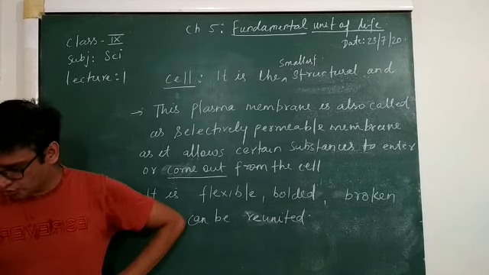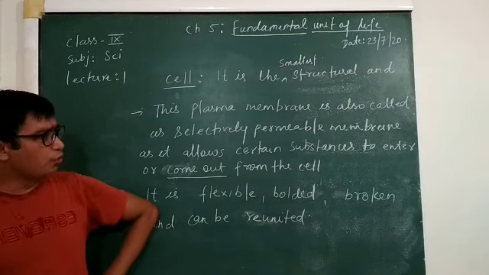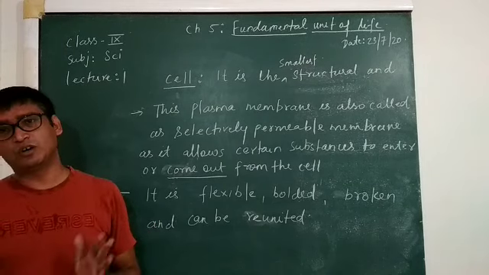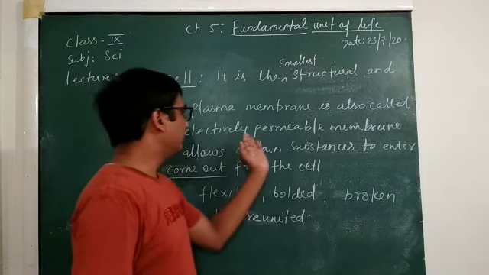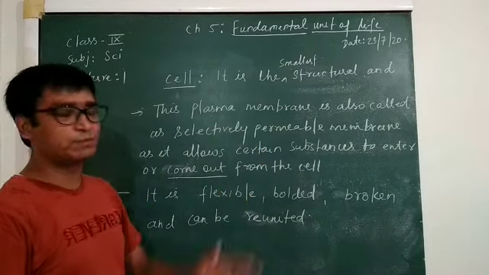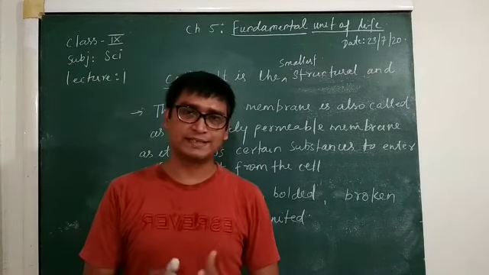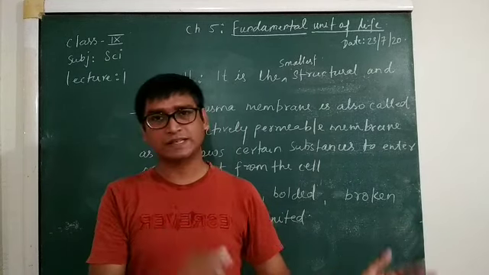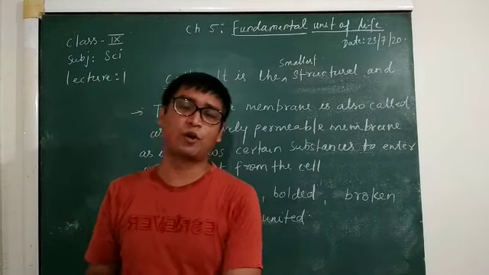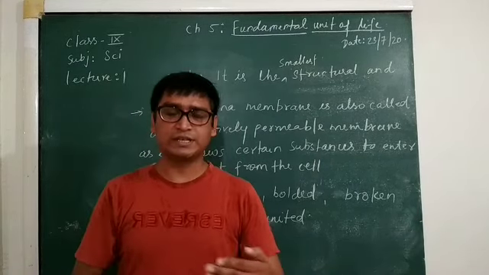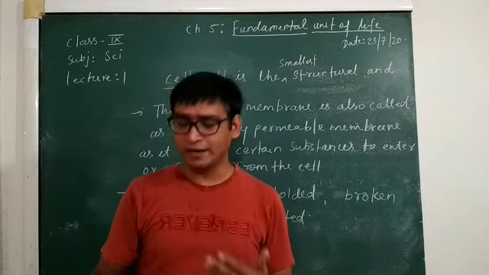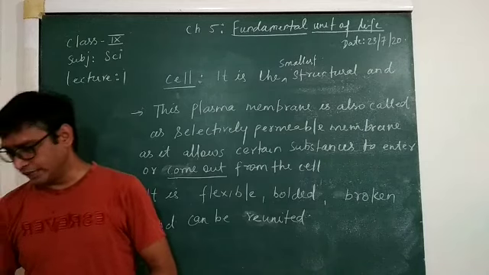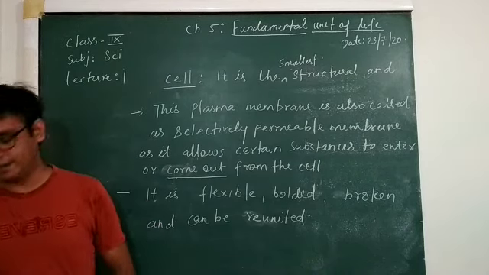Now coming to the nucleus, we will discuss how, as we have discussed, through the plasma membrane some substances enter or some substances come out from the cell. So how do these substances come out and enter into the cell? So there is some special movement.